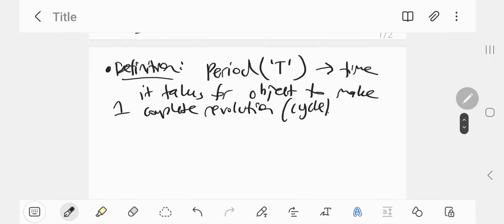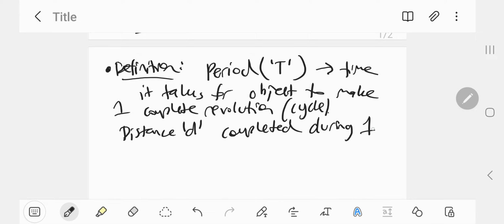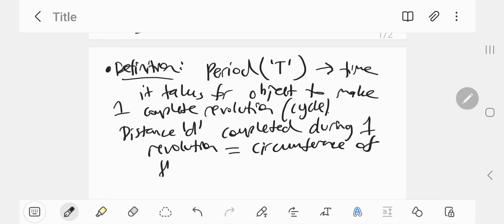In the case of circular motion, the distance d completed during one cycle, or one revolution, is just the circumference of the circle, which is just 2 pi r from basic maths.